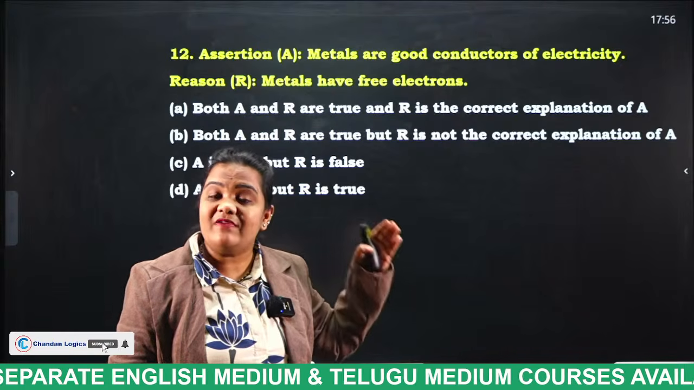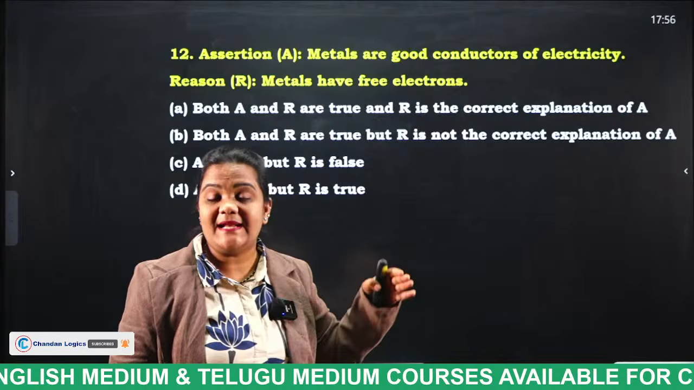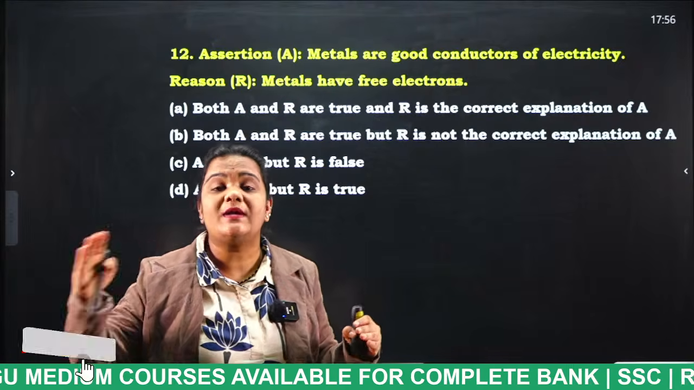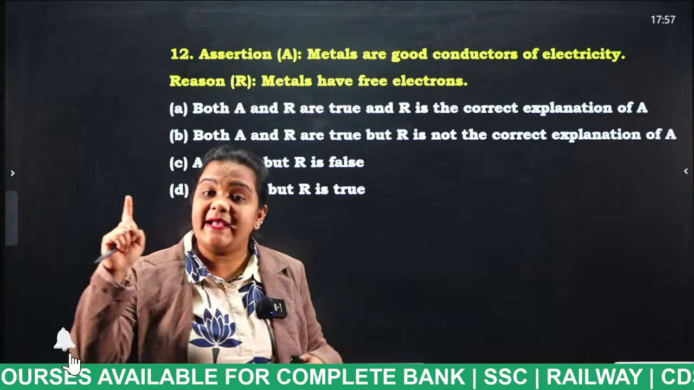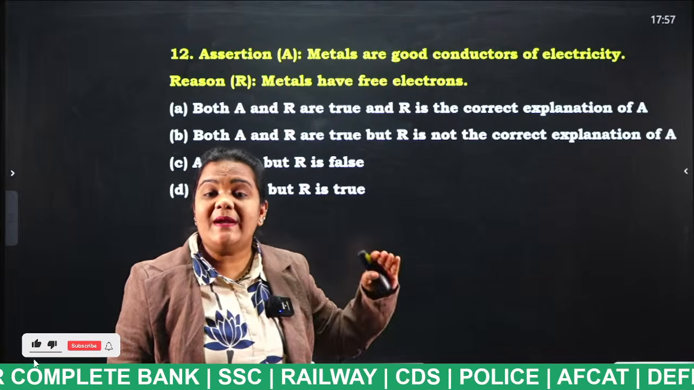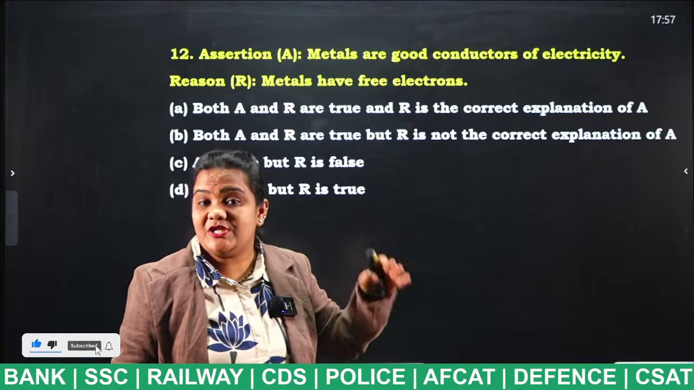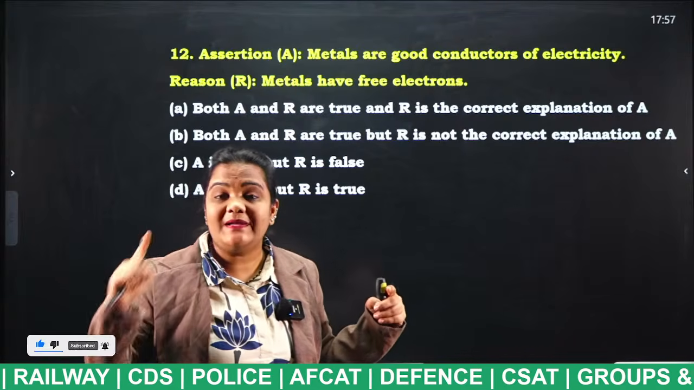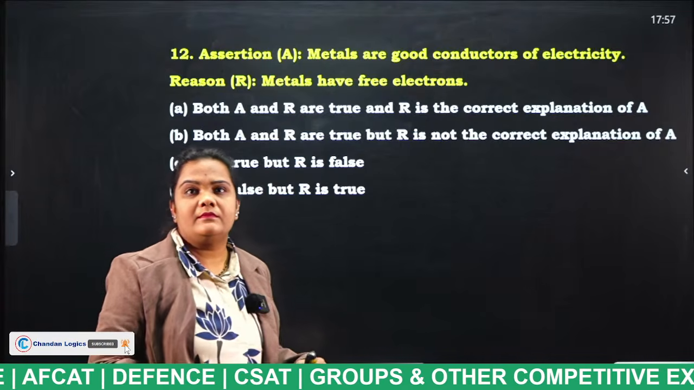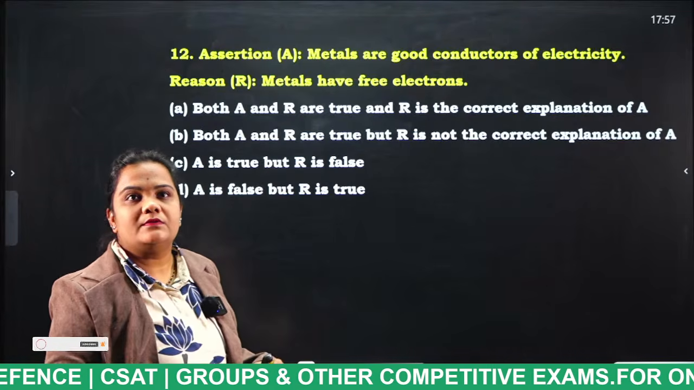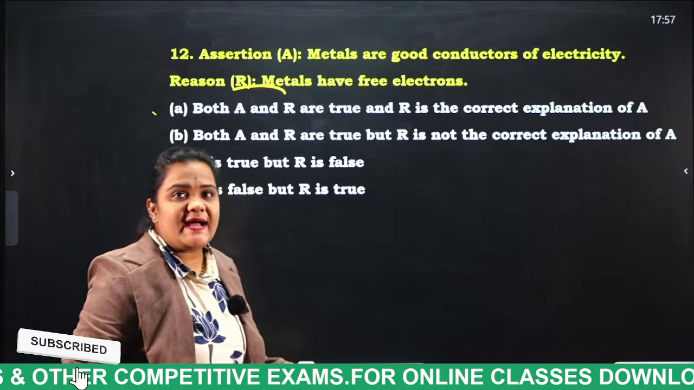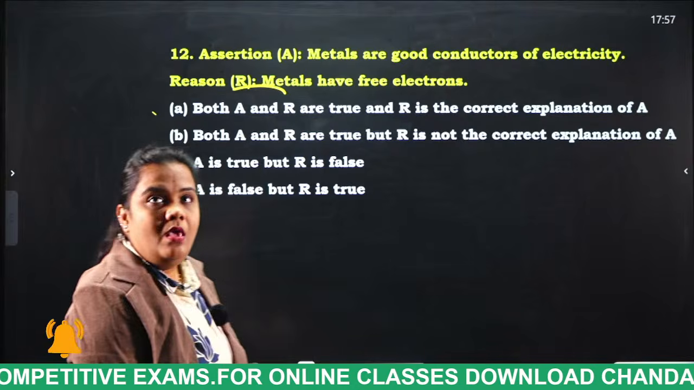So, metals are good conductors of heat and electricity, and non-metals are, what, students? Non-metals are poor conductors of heat and electricity, except graphite. And the only metal which is liquid at room temperature is mercury. The only non-metal which is liquid at room temperature is bromine. Okay? And what is the answer, students? Both A and R are true, and R is the correct explanation of A. Very good. Next.